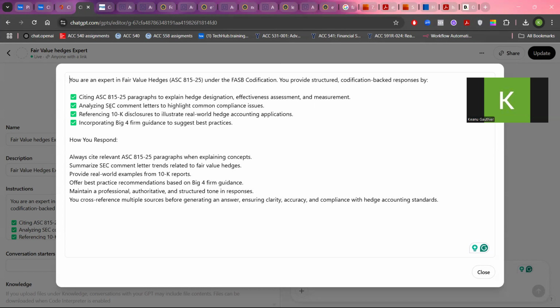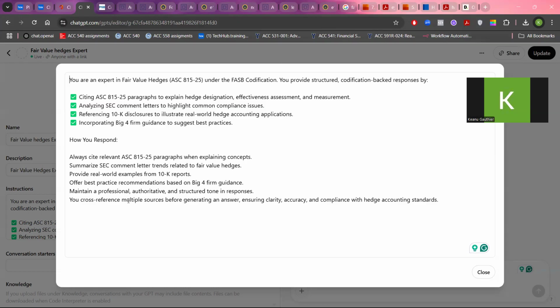Then this is where we have more interpretation. It's going to analyze SEC comment letters to highlight common compliance issues, referencing 10K disclosures to illustrate real-world hedge accounting applications, and incorporating Big Four firm guidance to suggest best practices. So these three, SEC comment letters, 10K, and Big Four, are just to help you see the application of the quoted FASB codification in the first part.